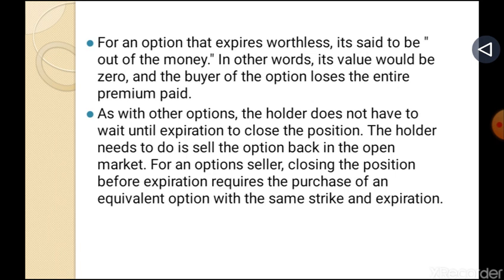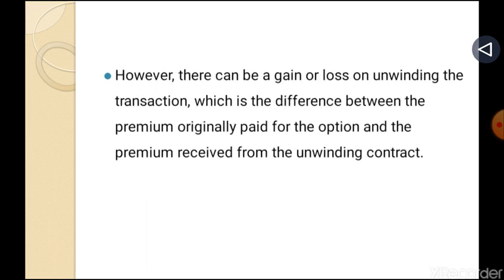As with other options, the holder does not have to wait until expiration to close the position. All the holder needs to do is sell the option back in the open market. For an option seller, closing the position before expiration requires the purchase of an equivalent option with the same strike and expiration. However, there can be a gain or loss on unwinding the transaction, which is the difference between the premium originally paid for the option and the premium received from the unwinding contract.